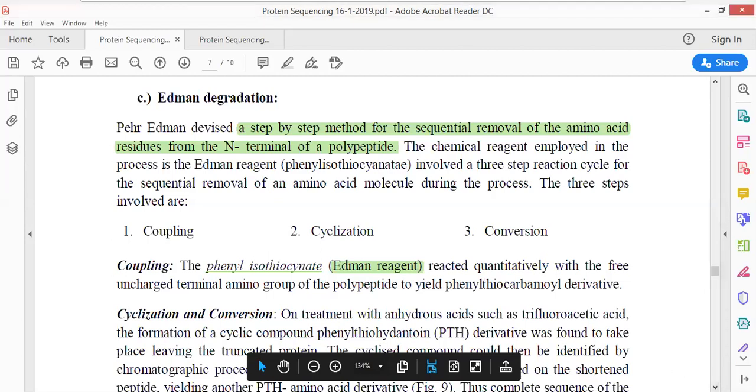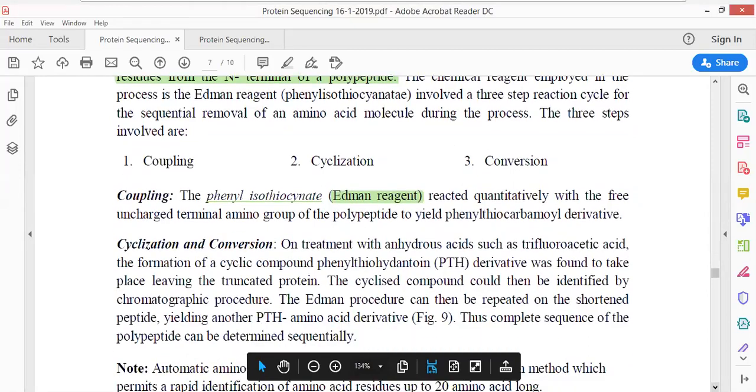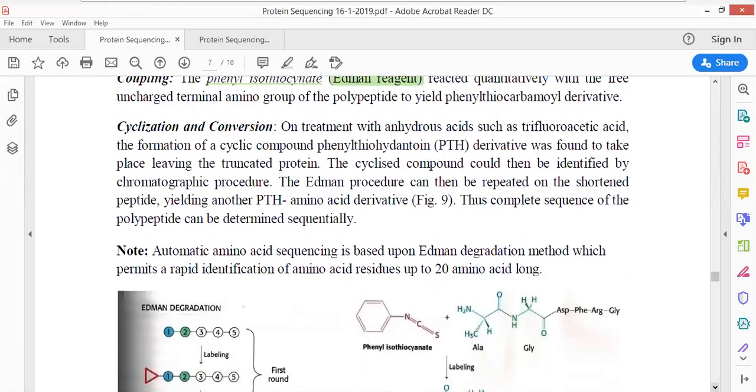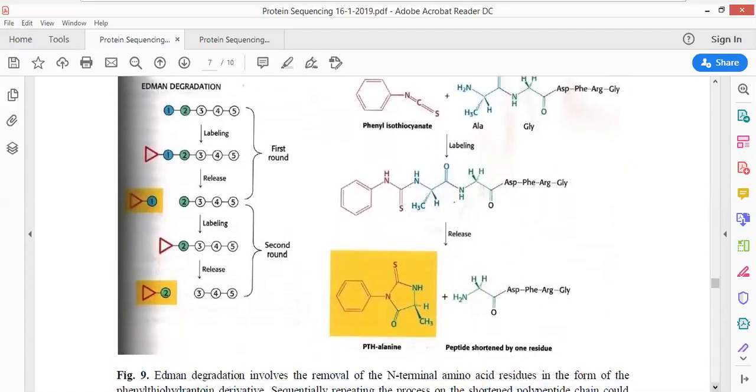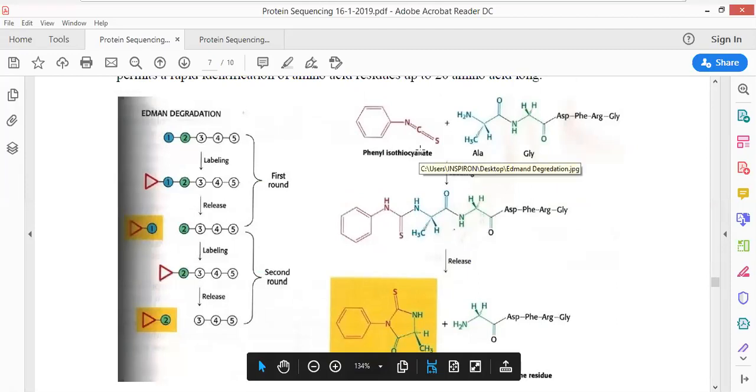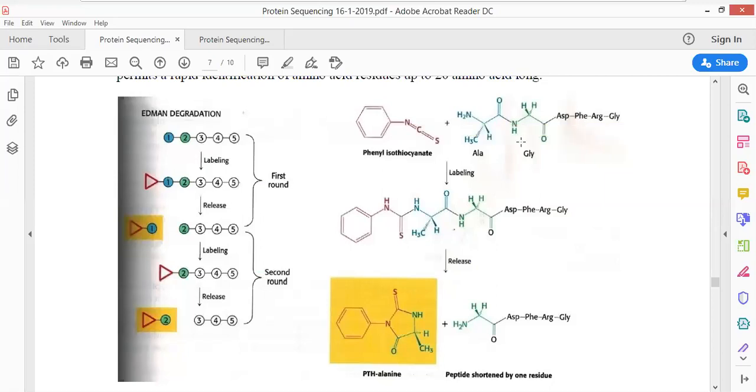Now see, let us go with the reaction cycle, in what manner the reaction cycle is going to proceed, that we will have to see. See, phenyl isothiocyanate is present. This phenyl isothiocyanate will react with the N-terminus amino group. Another student asked whether it could also react with any side group. Yes, of course, it could react with the side group, but assuming that this is reacting with this only.